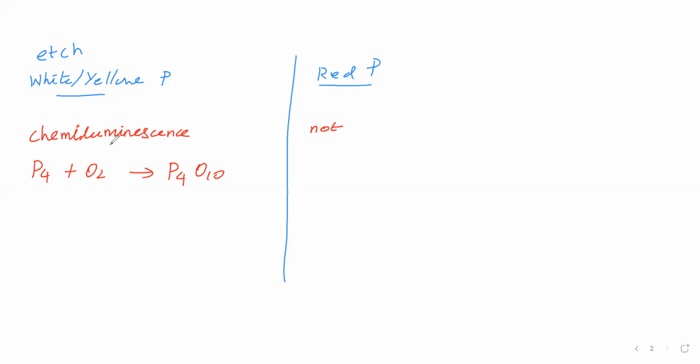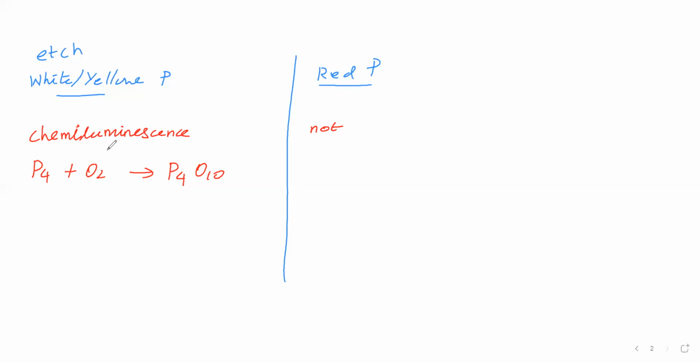This process is called chemiluminescence. It is a chemical reaction that emits light. Therefore, white phosphorus burns with atmospheric air at room temperature, but red phosphorus is not burning and is not showing chemiluminescence.